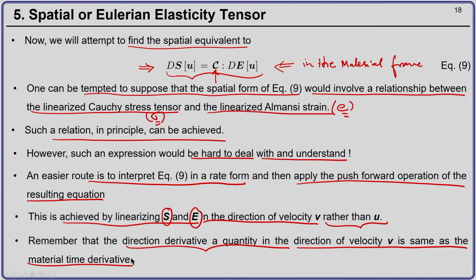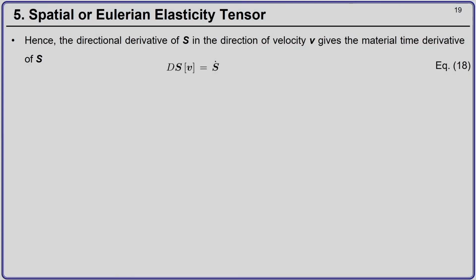Remember, we needed something in the rate form. So, we can get the rate, that is the material time derivative, when we linearize the second Piola-Kirchhoff stress tensor and the Green-Lagrange strain tensor in the direction of velocity rather than displacement. Let us see what happens.